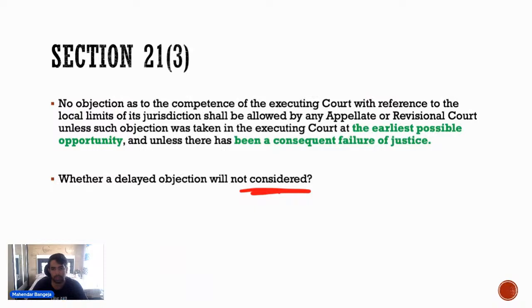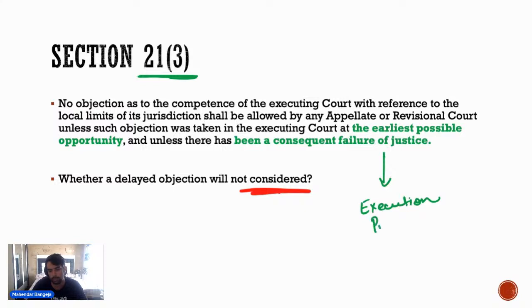Now this is what section 21 provides for. Then you have section 21 subsection 3. Now what exactly does section 21 subsection 3 say? It talks about objection as to execution proceedings.